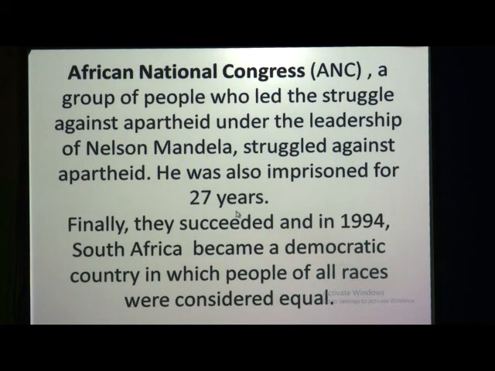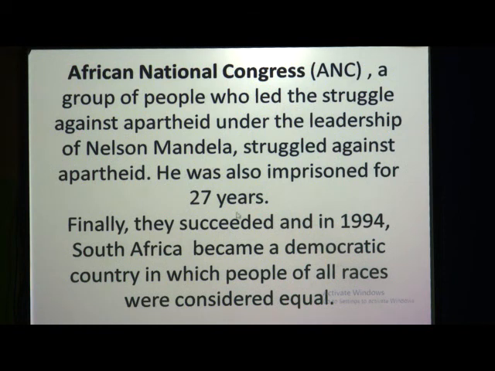Okay, he was put to jail because of this protest, and he was put to jail for how many years? He was put to jail for 27 years, and finally they succeeded, and in 1994, okay, South Africa became a democratic country in which people of all races were considered equal.